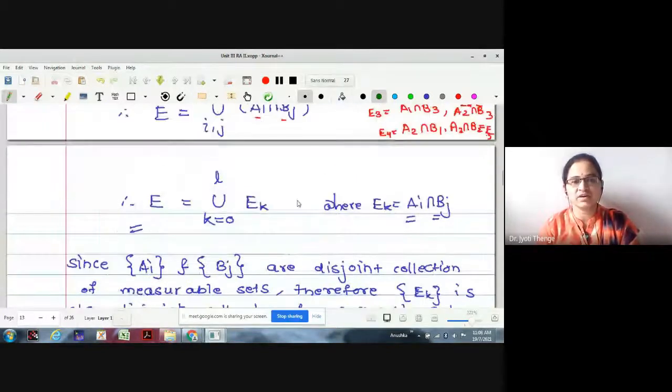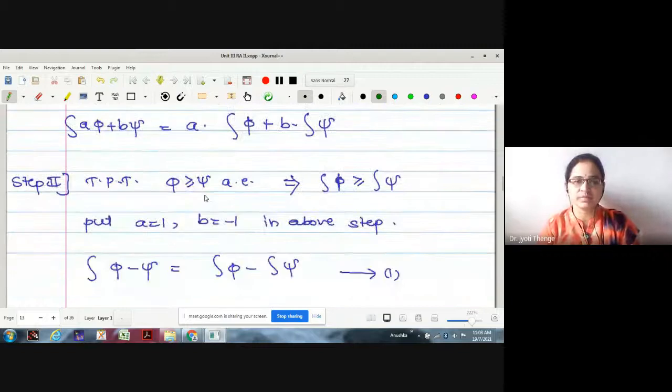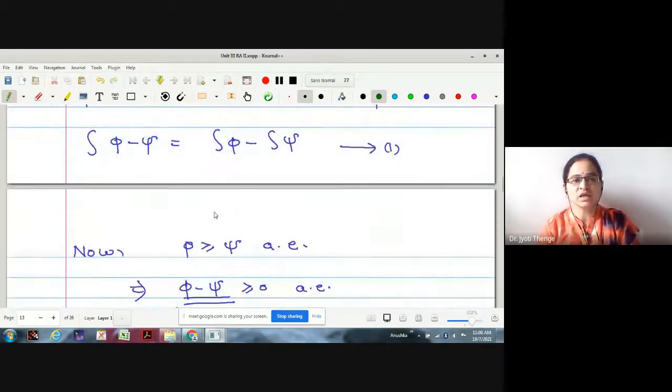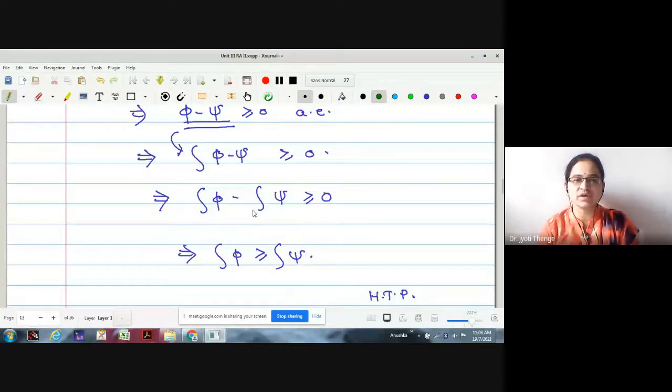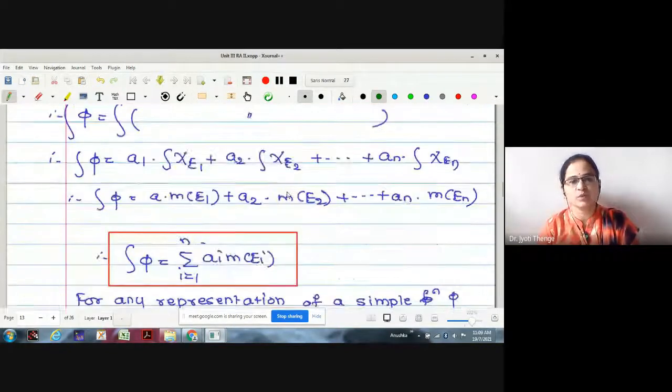With this we have denoted Eₖ as Aᵢ intersection Bⱼ. Then we have written φ and ψ in terms of this format, right? Though it is canonical or not canonical, we are not bothering about that, and we have just proved the given proposition. Then to prove φ greater or equal to ψ, we have just substituted the particular values of the constants a and b as +1 and -1, so that it gives us integration of φ minus ψ is integration φ minus integration ψ. And using the fact φ greater or equal to ψ almost everywhere, we know φ minus ψ is greater or equal to 0 almost everywhere, where the integration on both sides, if I take, will be non-negative. Hence, it gives the proof, right?